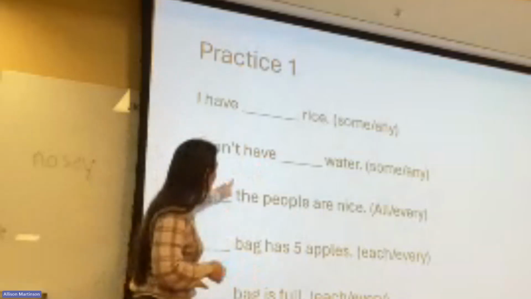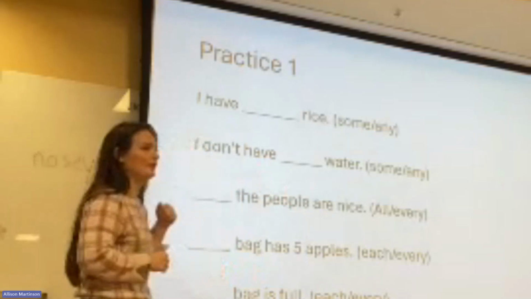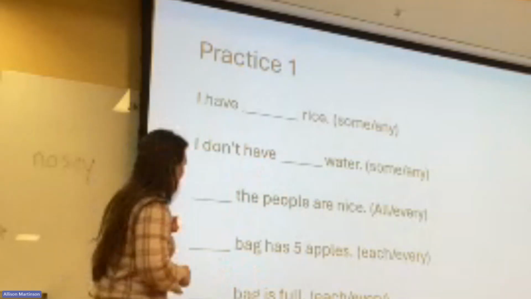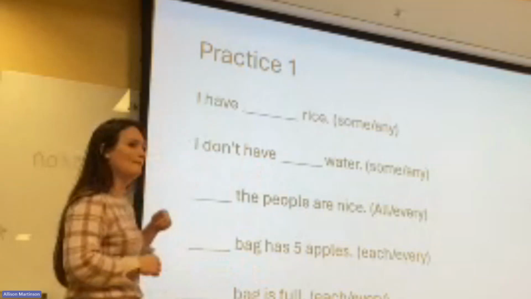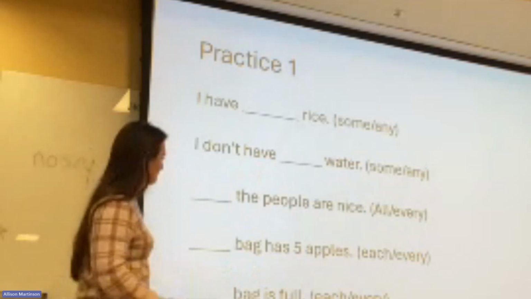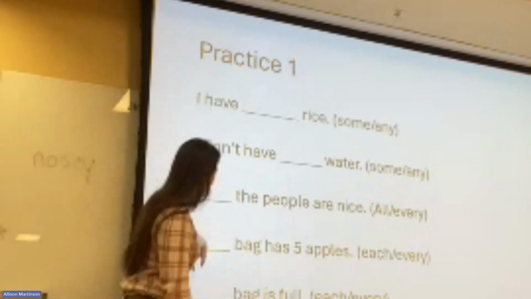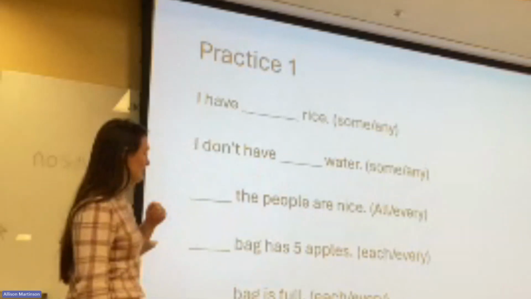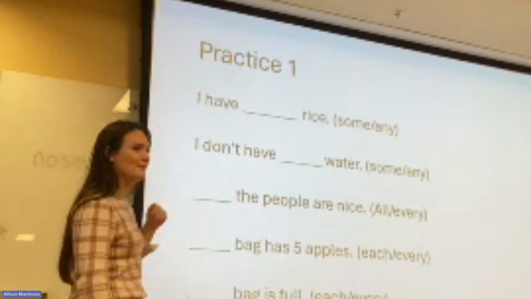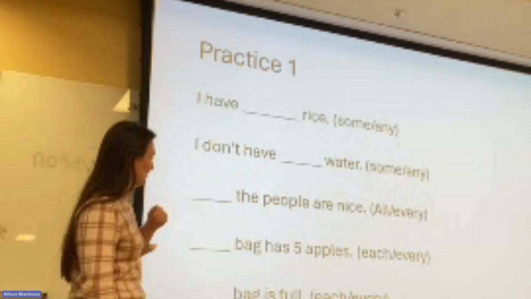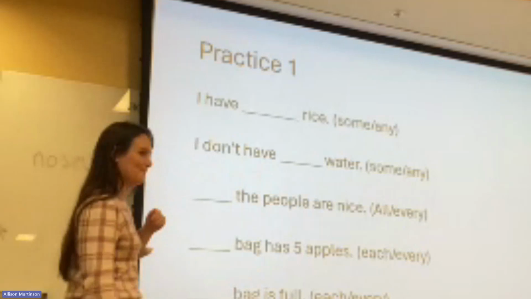So this one, blank the people are nice. All the people are nice. But I can say every people? No, because you think all people are nice. All people are nice. Yeah. What about this one? So we have, each bag has five apples. You can, it's plural. This is countable. Countable. Yeah, but you can say every bag has five apples.